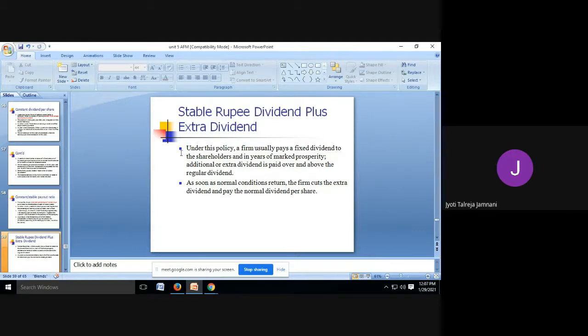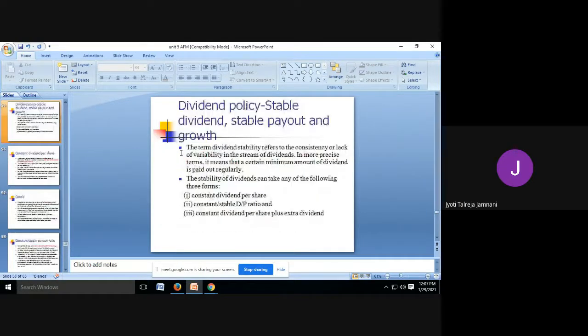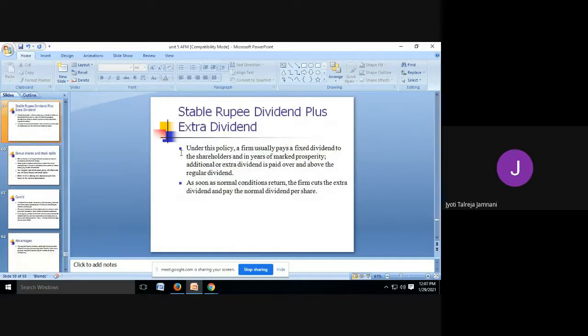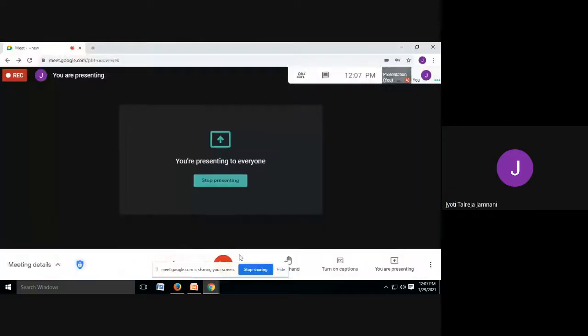So these were the three important dividend policies that we discussed: stable dividend, stable payout, and stable dividend plus extra. The extra is basically when you make additional prosperity, you pay some extra dividend. So these three are the majorly followed ones.